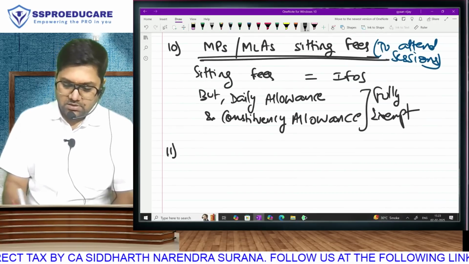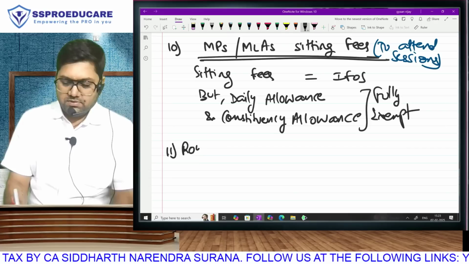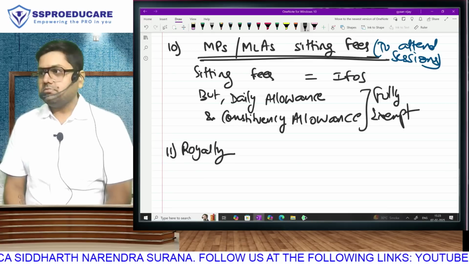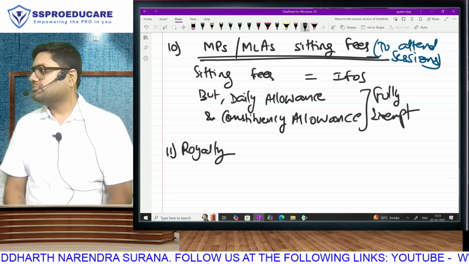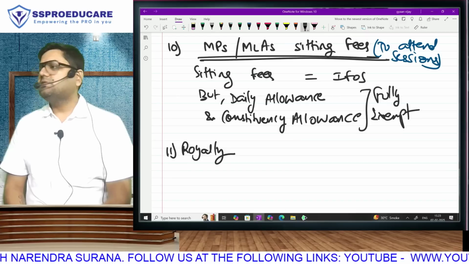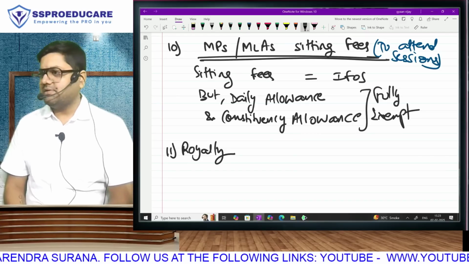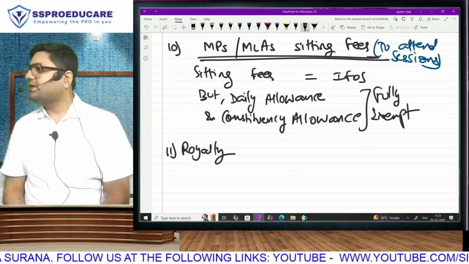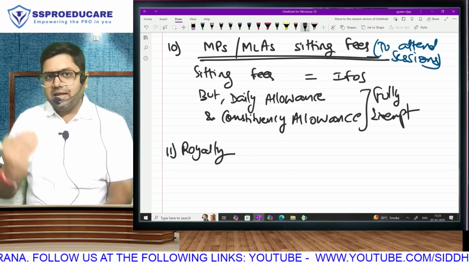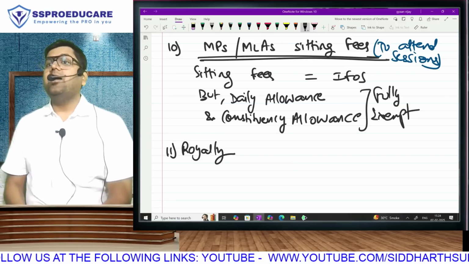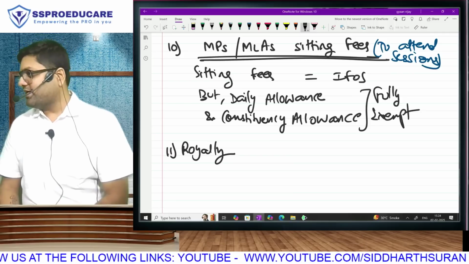Next. Any income in the nature of royalty will always be taxable under income from other sources. You know why? Sir, see, understand. Royalty is basically on an intangible asset. When I create the asset, I have put in one-time effort. Thereafter, I hand it over to you. You are using it and paying me a recurring amount. I am not involved in day-to-day activity, therefore it is not PGBP.